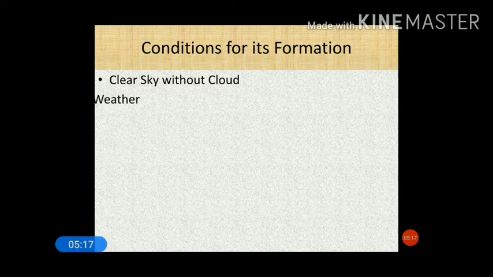Now coming to the next, the conditions for its formation. What conditions are ideal for the formation of dew? They are a clear sky, the sky should be clear without any cloud, and second, calm weather. There should not be any kind of weather disturbance, like movement of air or wind.